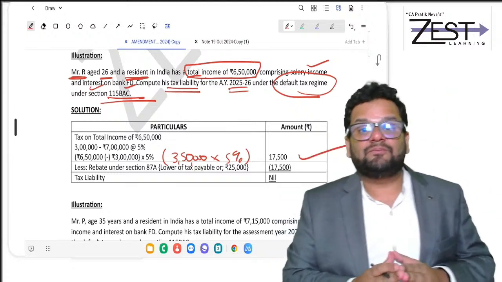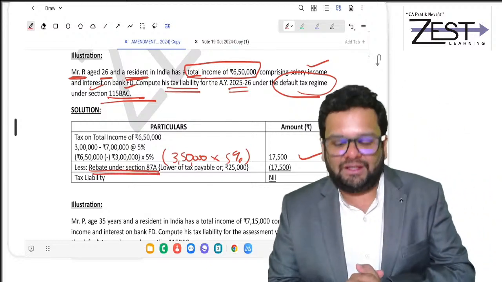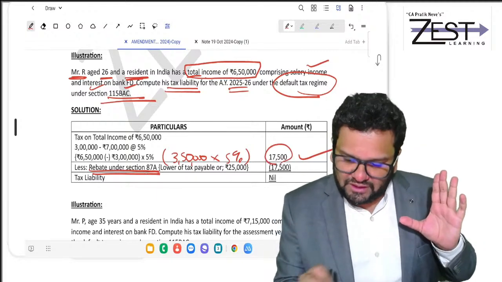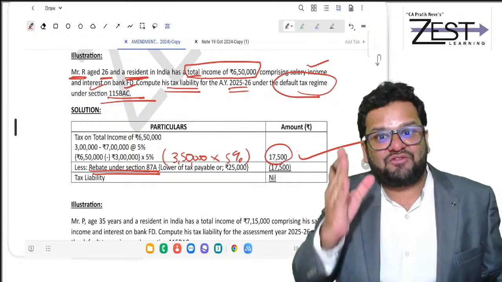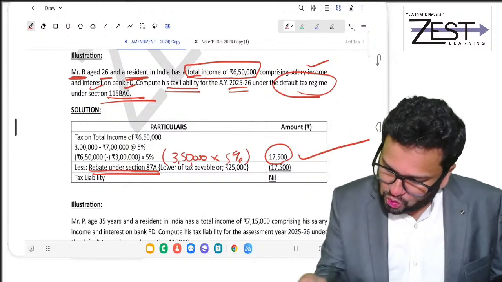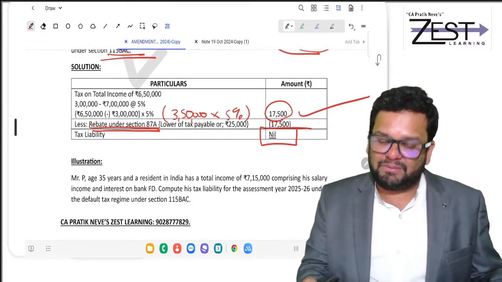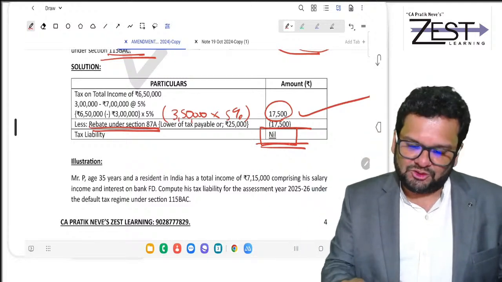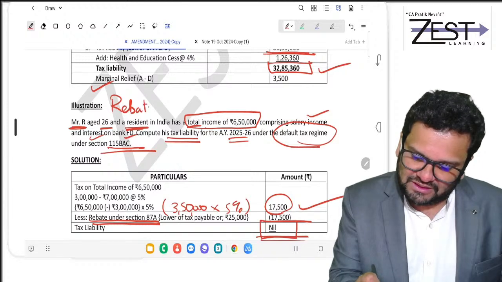But don't forget, you will get a rebate under 87A. Rebate under 87A will be tax payable of 17,500 or yes 25,000, whichever is lower. So you will get 17,500 rebate and your tax liability will be nil. So this way, in this illustration, we could successfully cover rebate.